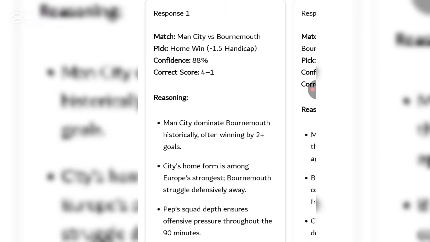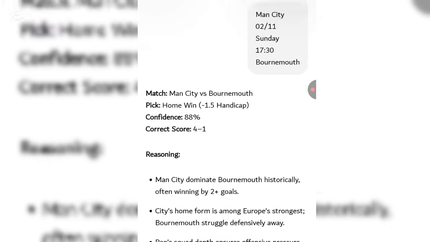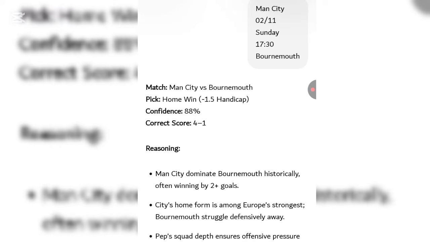Respond. So now you can see, in the case of Man City, ChatGPT is telling us that there's a 95% chance that this match is going to end on home. Man City is going to win, and for the correct score, ChatGPT is predicting that this match is going to end 4-1. At least we are expecting 2 or more goals on this very match.